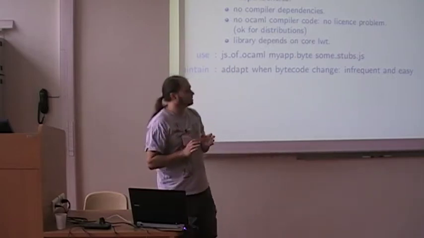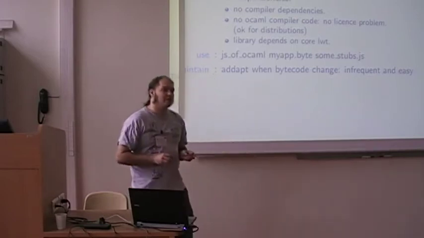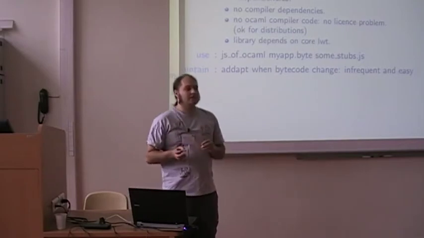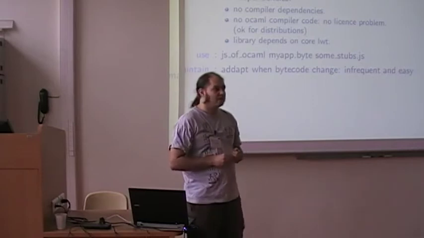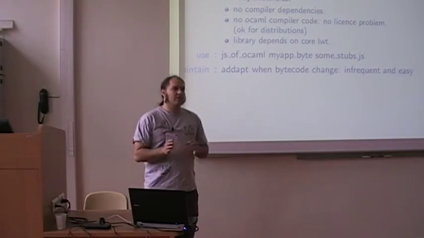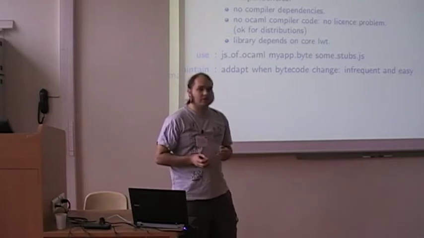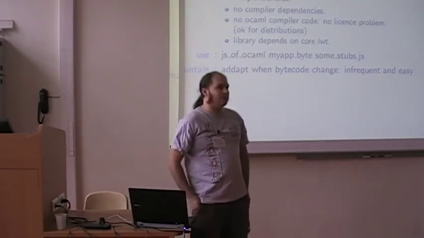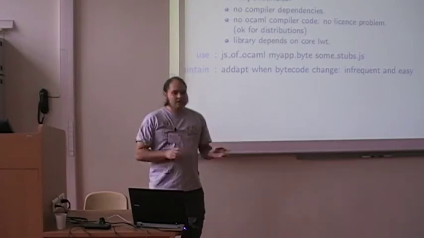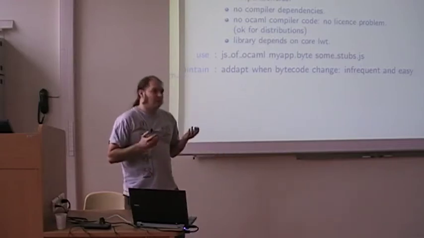The interest of this approach, instead of compiling OCaml directly to JavaScript, or what we did before, which was having an interpreter written in JavaScript, is that it is easy to use. We don't have to have a separate code base compiled with another compiler. We just compile directly with ocamlc, then we translate it to JavaScript. So it's quite easy to use existing code.